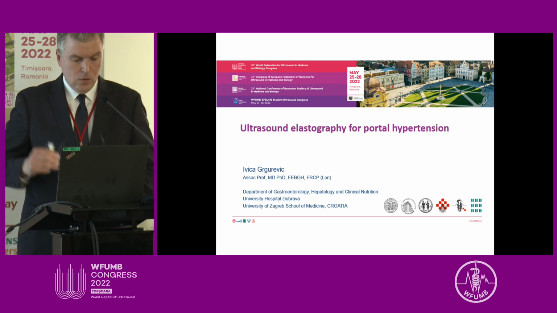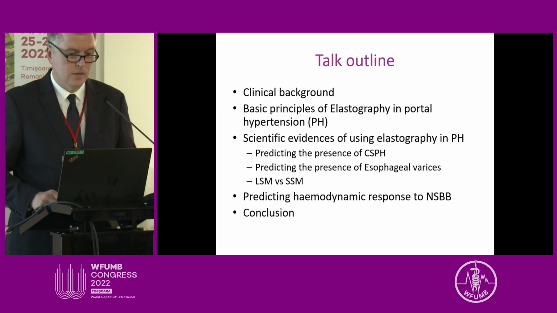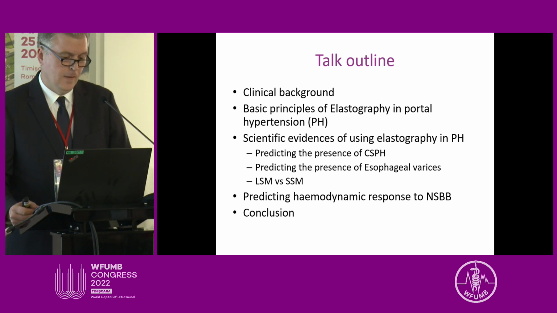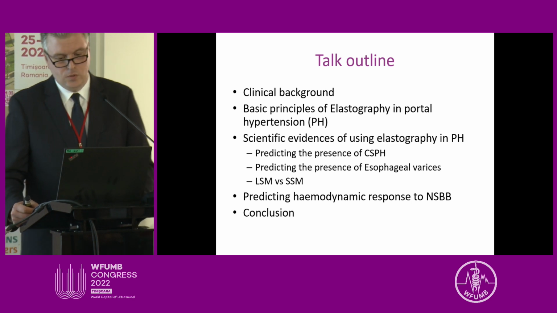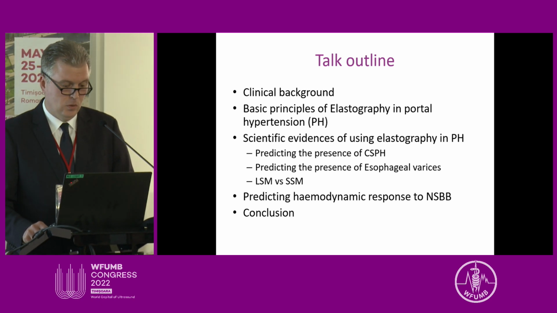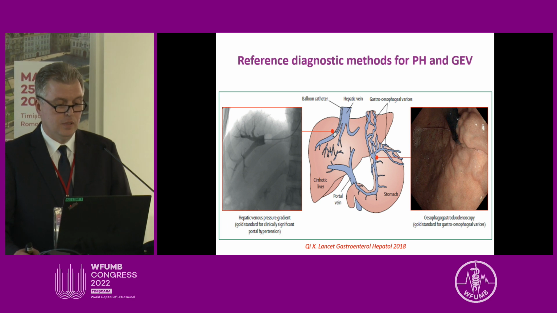So the topic of my discussion is ultrasound elastography for portal hypertension, and this is my talk outline. I will mainly focus on the performance of liver and spleen stiffness for predicting the presence of clinically significant portal hypertension and esophageal varices, and also touch upon briefly the possibility of these two methods to predict the hemodynamic response to non-selective beta blockers.